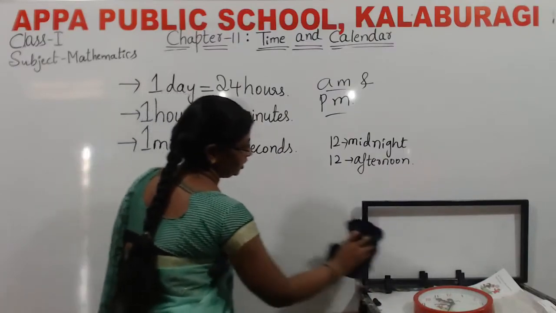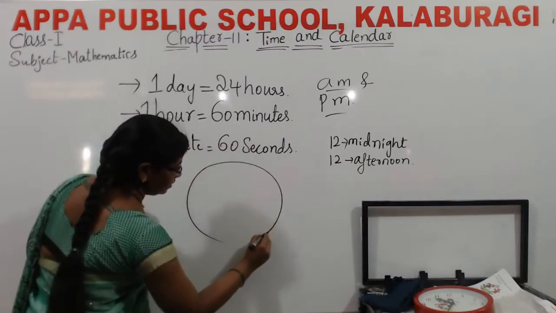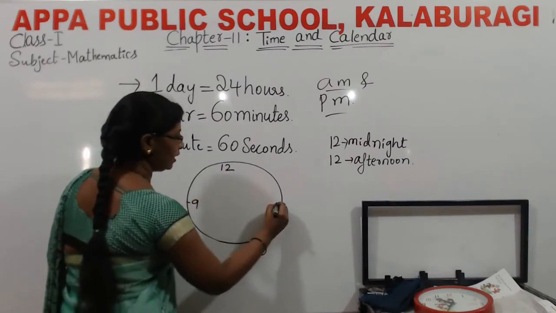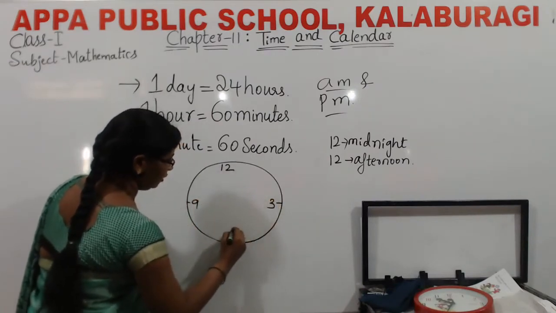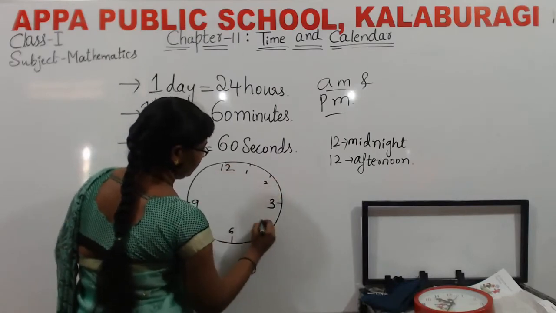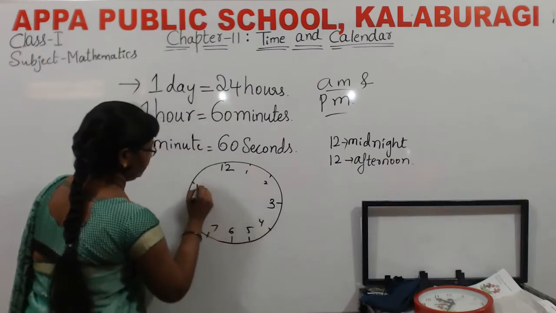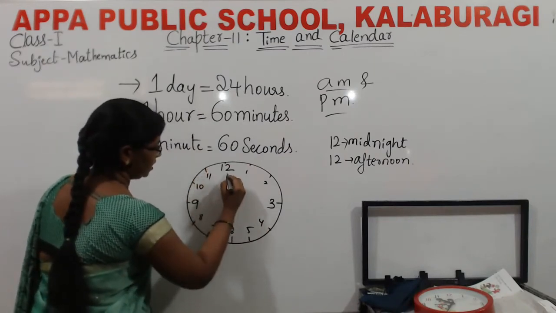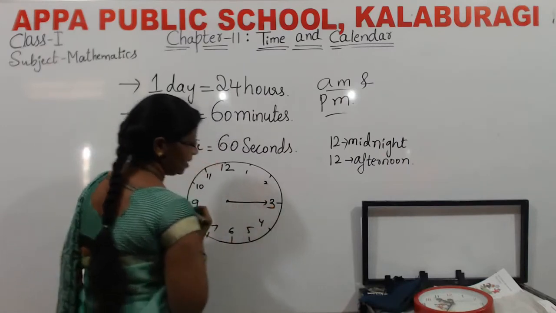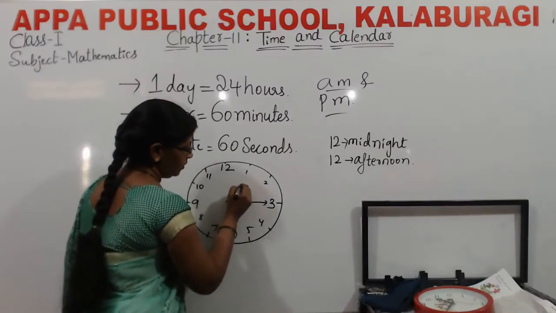I will ask one question here. I will show a clock with the time now. Can you tell? This is the minute hand and this is the hour hand.